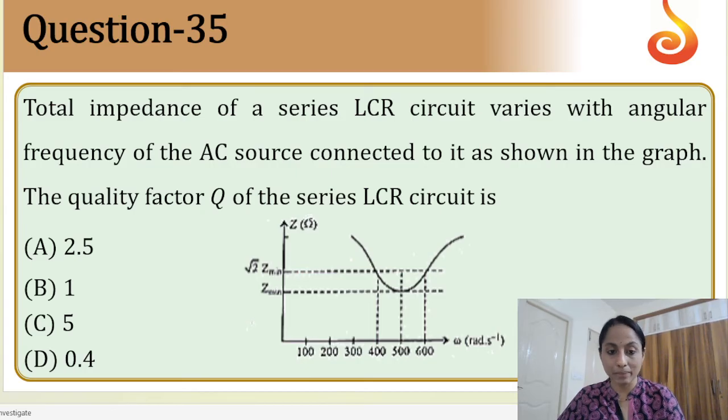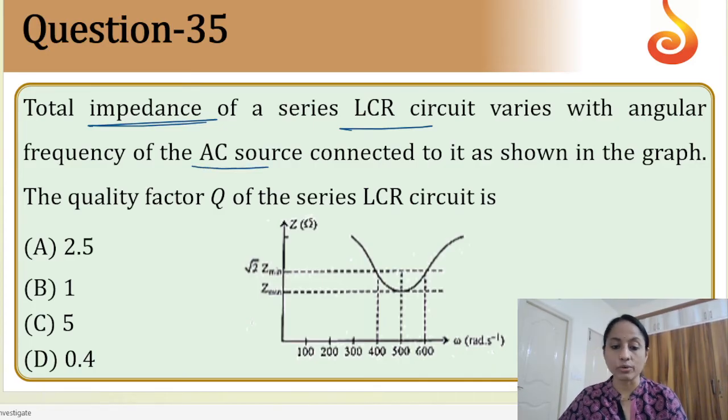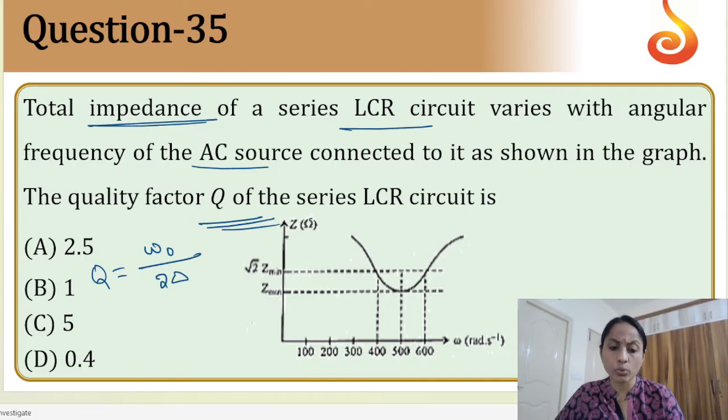The total impedance of the series LCR circuit varies with angular frequency of the AC source connected to it, as shown in the figure. The Q factor we need to find out. Q factor actually has so many formulae. Here we need to use the formula omega naught by 2 delta omega. How do I calculate delta omega? See, delta omega is, one is 600, the other one is 400. So 600 minus 400, 200 radians per second.